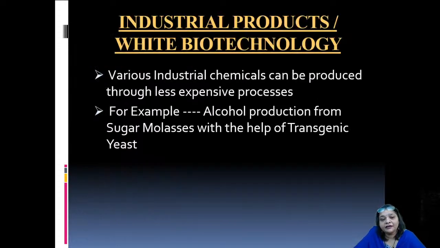Next is the biotechnological role in industrial products, which comes under white biotechnology, wherein various industrial chemicals can be produced through less expensive processes. For example, alcohol production from sugar molasses with the help of transgenic yeast is a very basic type of biotechnological process which helps in production of industrial products.